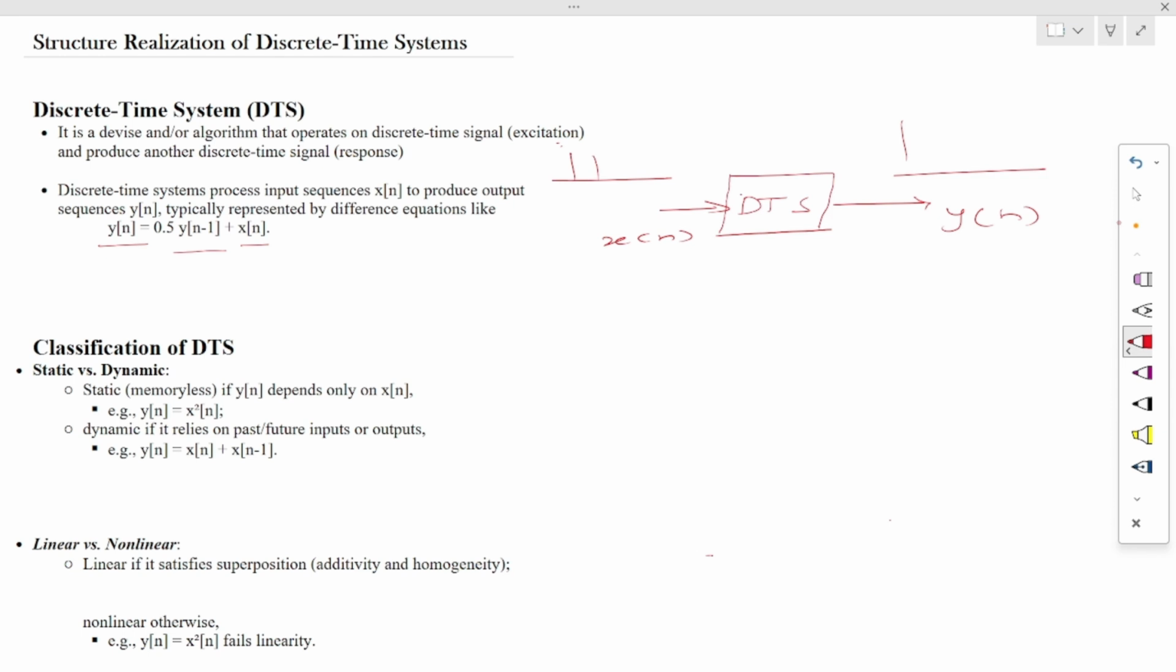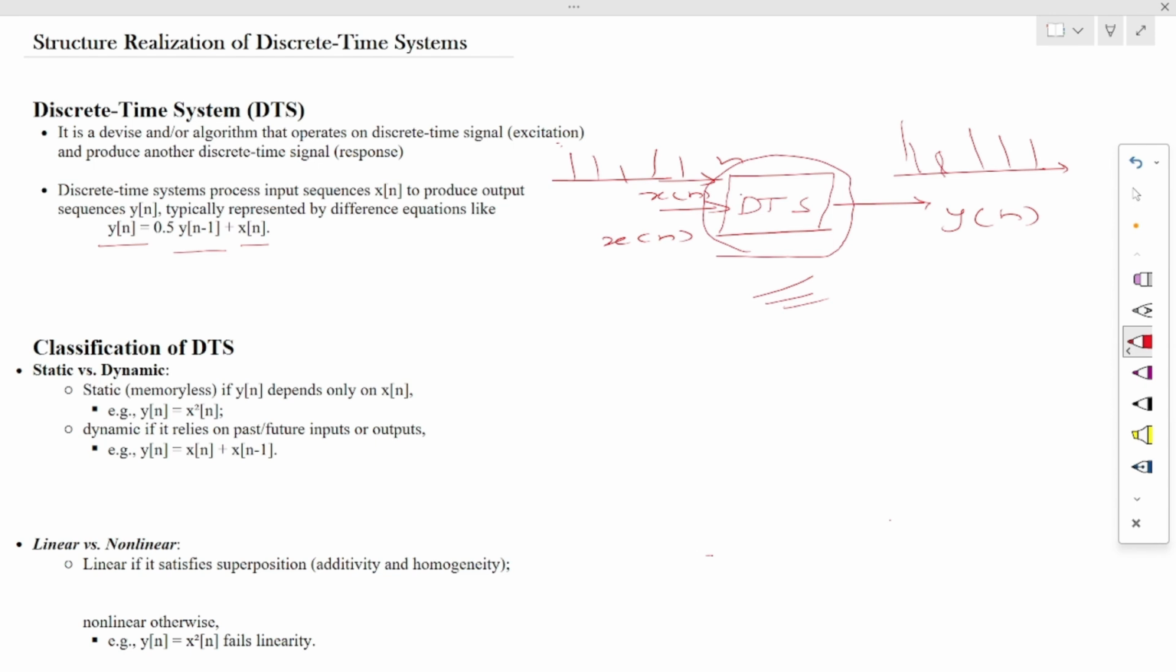Input and output both are discrete in nature. So these are the values of x of n with respect to n, and corresponding to that we got some output values, which are also discrete. Such type of input and output is defined as a discrete time signal, and the device or algorithm used to perform the operation to produce the output or response is defined as a discrete time system.